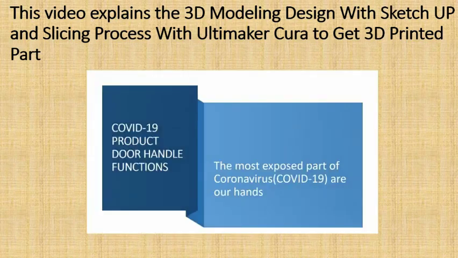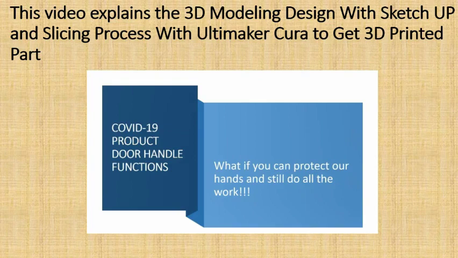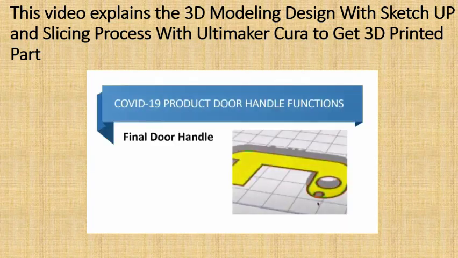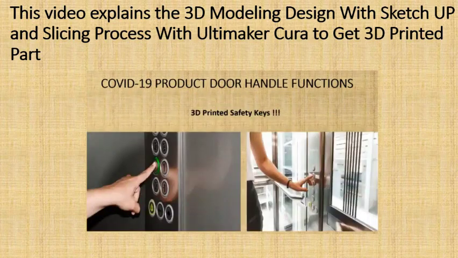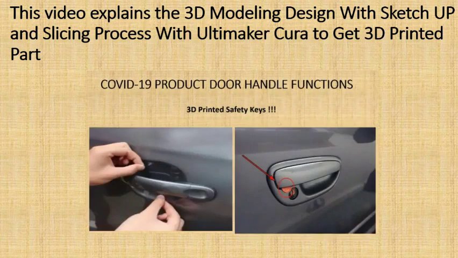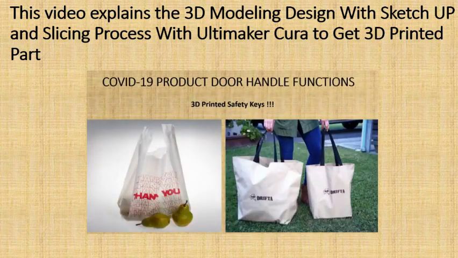See what the uses of this are. The most exposed part to the coronavirus is our hands. What if you could protect our hands and still do all the work? This is the final key to avoid the spreading of coronavirus. First, you can use it for door locking and unlocking, even to open doors, and for lift buttons, and even for locking and unlocking your car doors, and even to carry your grocery bags from the supermarket.